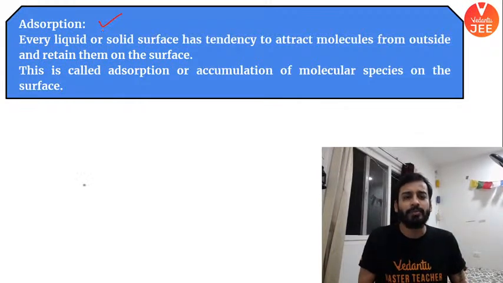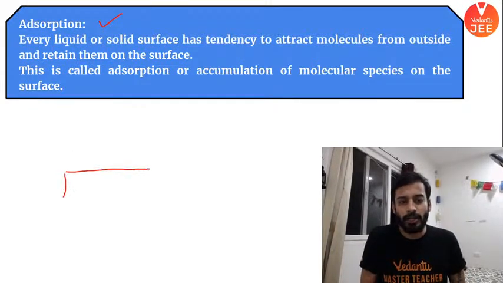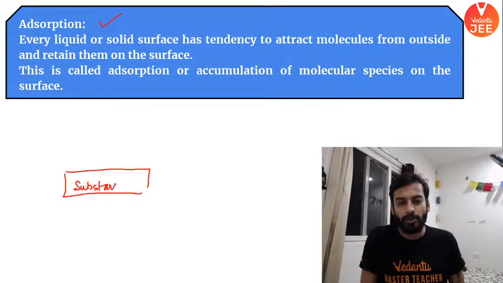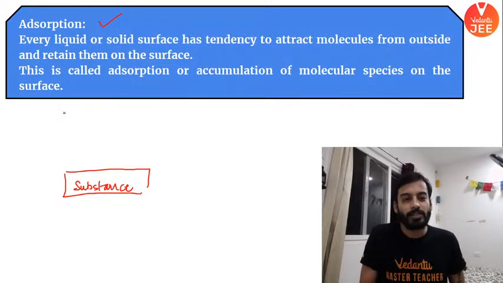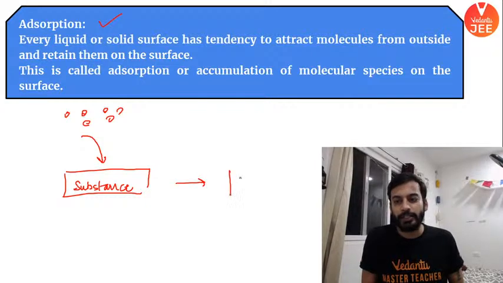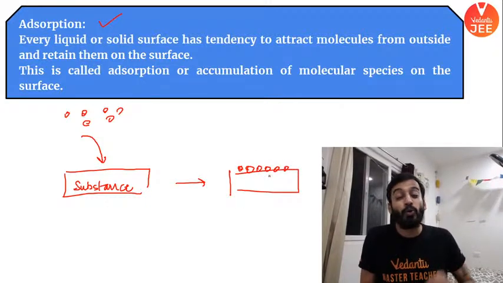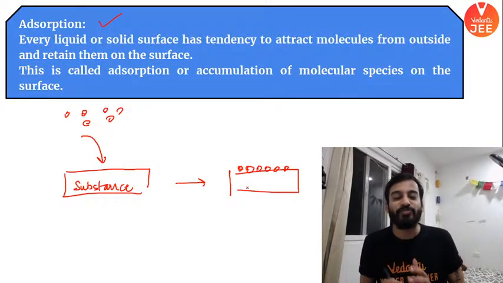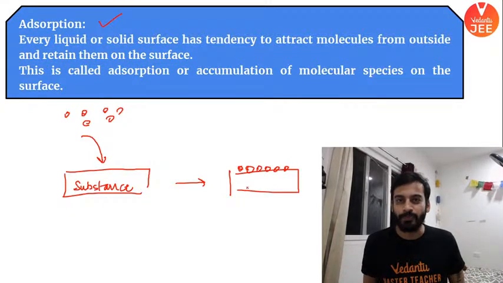Best example: suppose this is your substance. Some gas molecules were there outside. They saw this substance and got attached to it, but only at the surface. This phenomenon would be called adsorption.